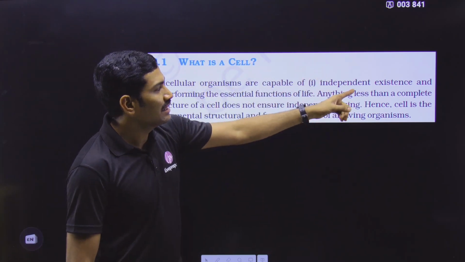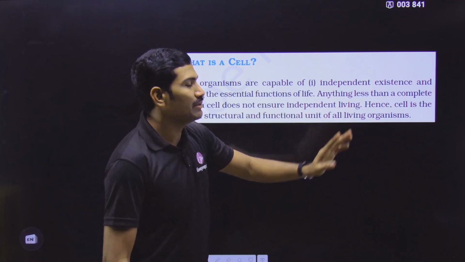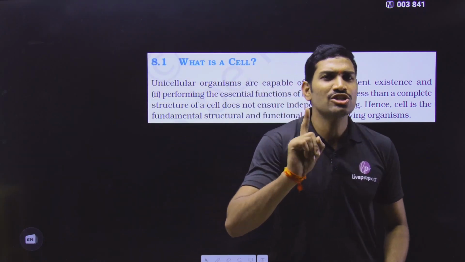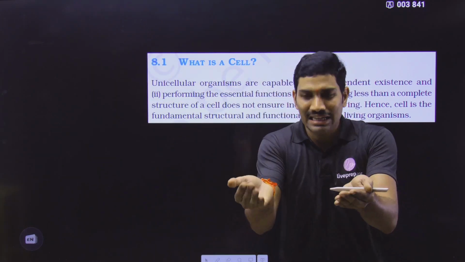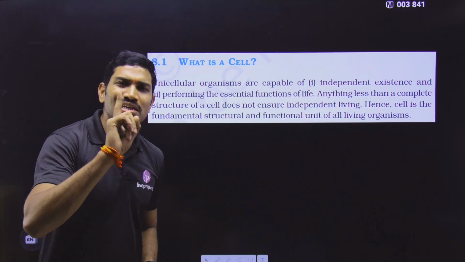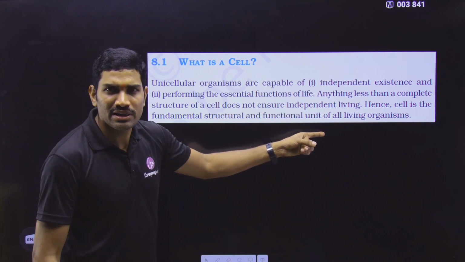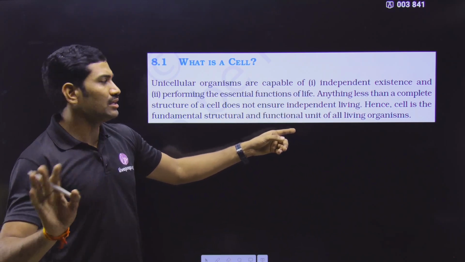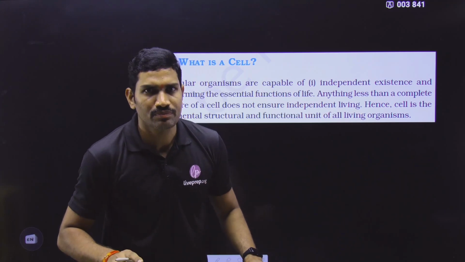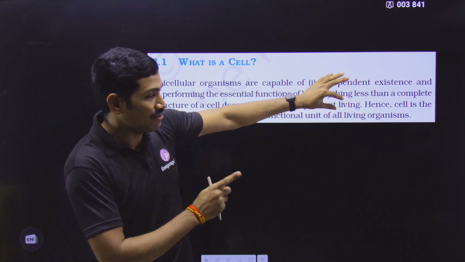Next one, they are saying that anything less than a complete structure of cell does not ensure independent living. What is the meaning of this? If even a single cell is not present, anything less than complete structure of cell, that means even a single cell is not present. Now, in that case, can it show its independent existence? No, it cannot ensure independent living. In that case, it cannot live on its own. Understood or not? For this sentence, explanation is needed that I will give you separately now.